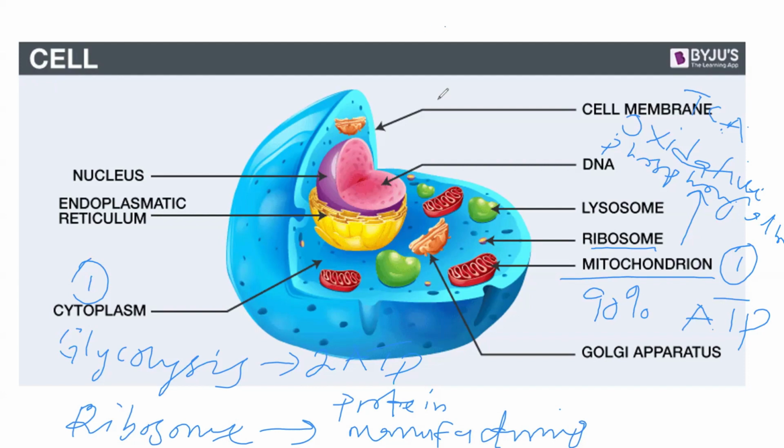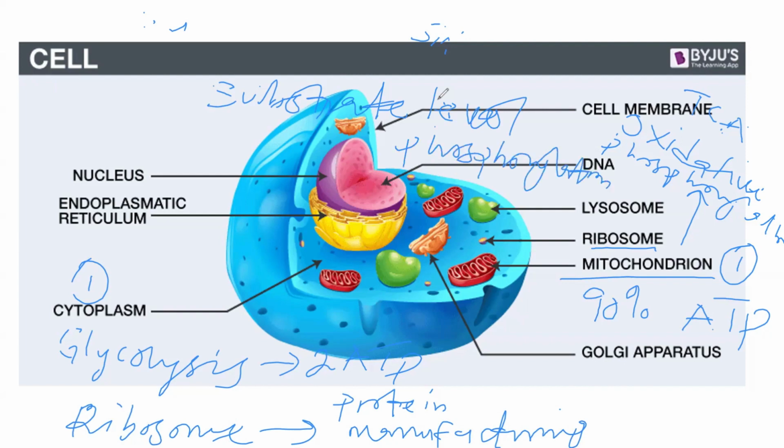And the second one is substrate level phosphorylation. So the oxidative phosphorylation is taking place in the mitochondria, while the substrate level phosphorylation is taking place